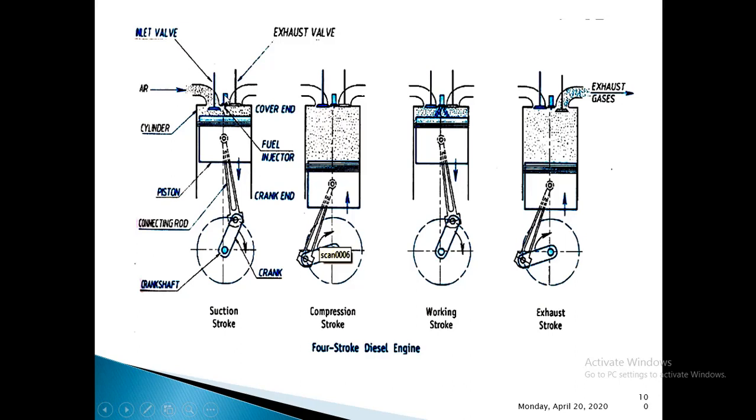That's it. That is the only difference in case of the diagram. Everything else remains the same. Inlet valve opens during the suction stroke and the exhaust valve is closed, and these two valves remain closed in the compression and working strokes, whereas in the exhaust stroke, the inlet valve is closed and the exhaust valve remains open. It is the same in the petrol engine also.